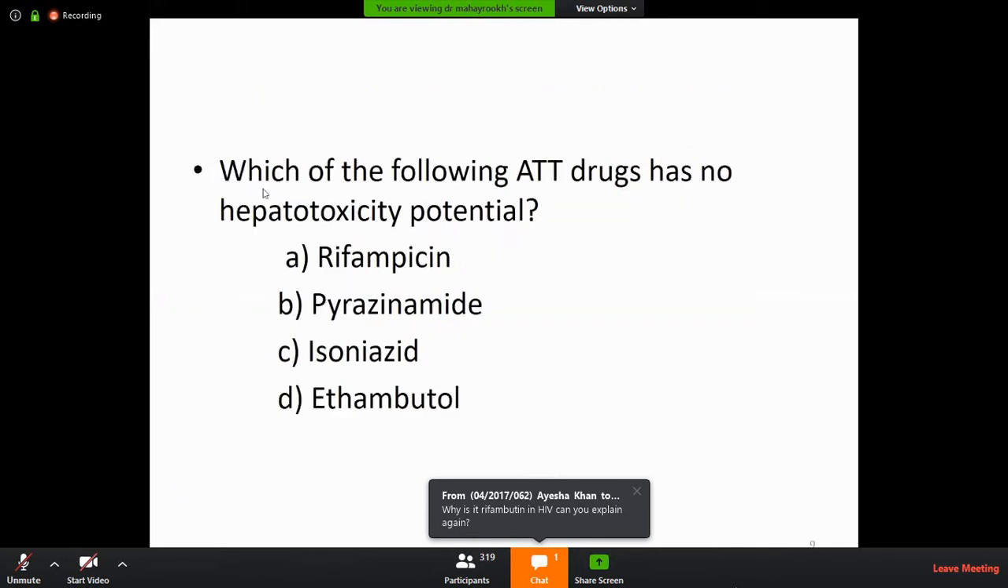Another question: which of the following anti-tuberculosis drugs has no hepatotoxic effect? Ethambutol.